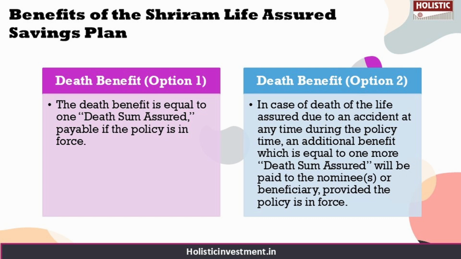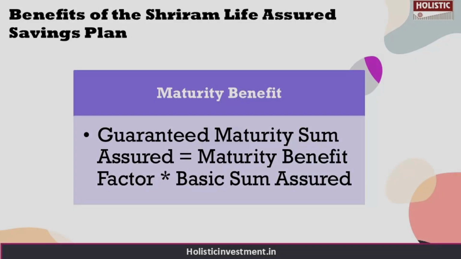Under option 2, which is life cover with inbuilt accidental death cover, if the policyholder passes away due to an accident at any time, then an additional benefit equal to one more death sum assured will be paid to the nominee or the beneficiary, provided the policy is in force. This benefit will be payable in addition to the death benefit payable under option 1. And the maturity benefit is something the policyholder will get once the policy matures. Here the guaranteed maturity sum assured will be provided, which is your maturity benefit factor into basic sum assured. And these are the benefits available.